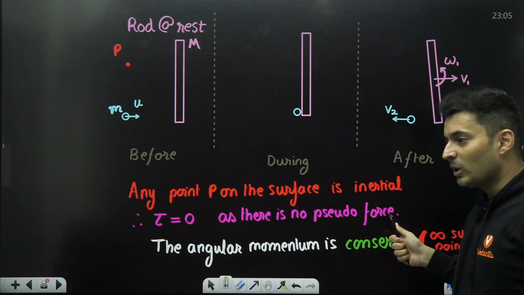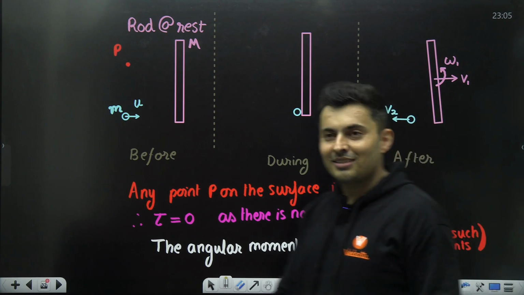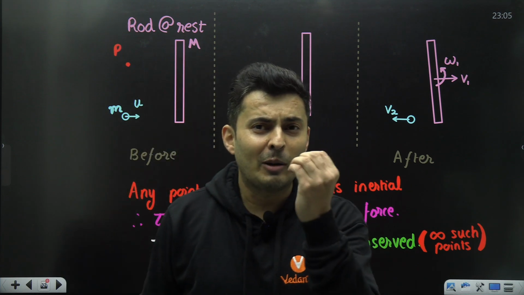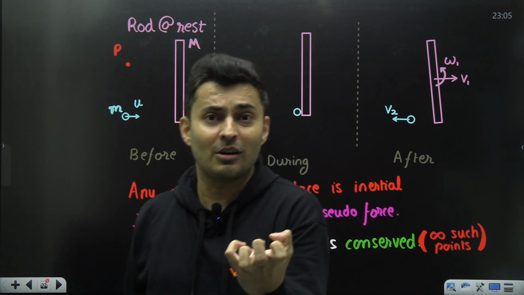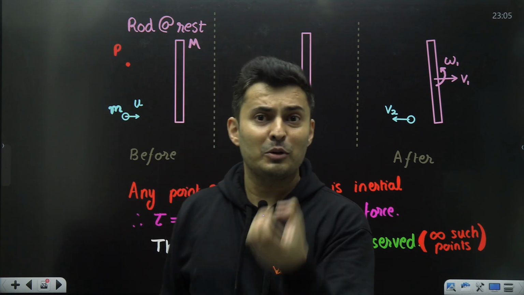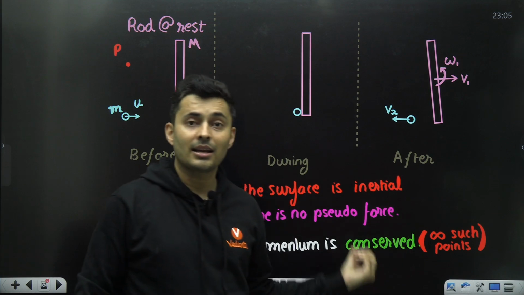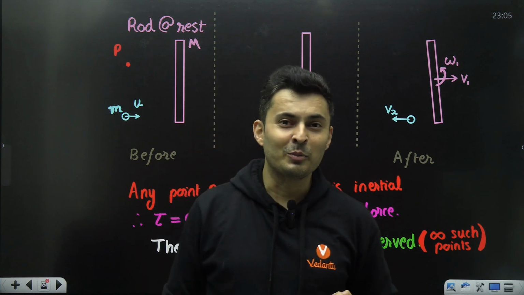So the net torque will always be zero and the angular momentum is conserved. And the best part is that you can find infinite such points. So in a problem where it seemed like angular momentum may not be conserved and it might be really difficult to find such a point, the answer is that there are infinite such points where you can conserve the angular momentum.